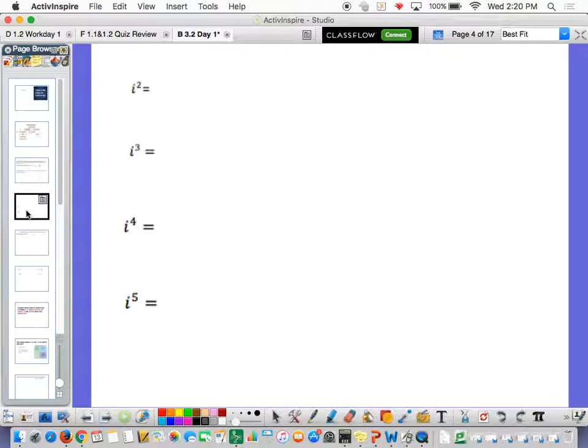Let's see what happens when we square i. Well, i is equal to the square root of -1. So if you squared i, well, you should know that squaring something and square rooting something are inverse operations. And so that just undoes each other and you're left with -1. So a lot of people will actually define i as a number such that i squared is equal to -1. You might see that more commonly than the definition I gave you. It doesn't matter because they both mean the same thing. Okay? So let's play around with this.